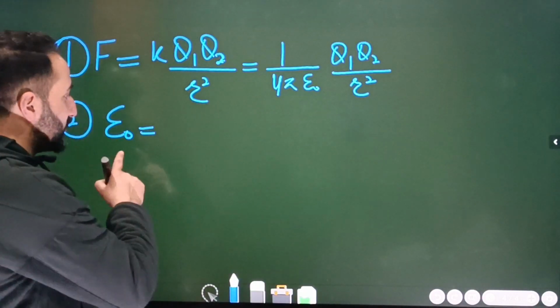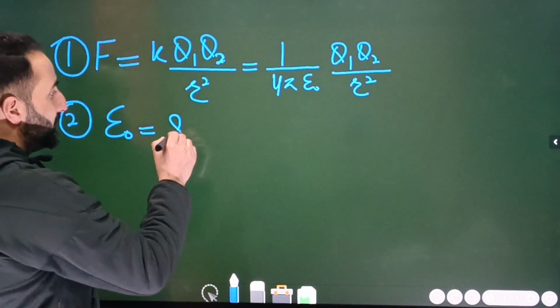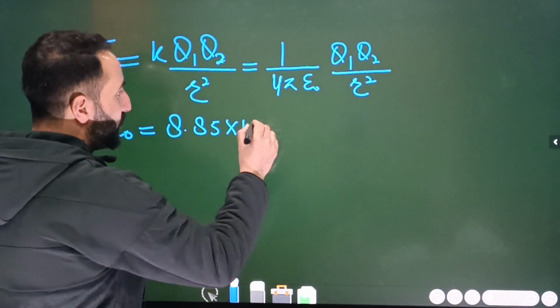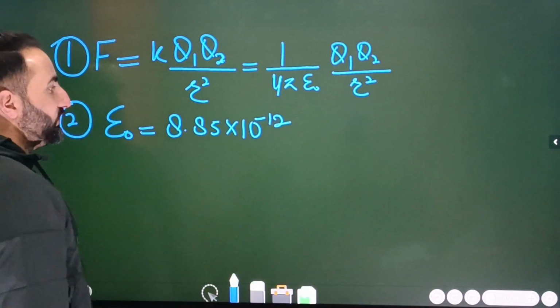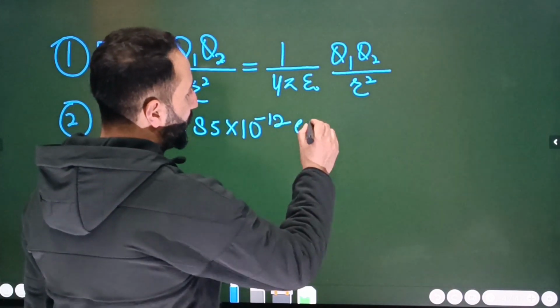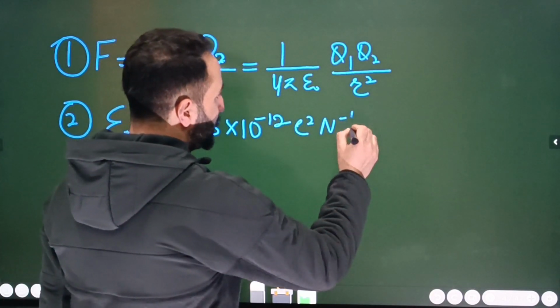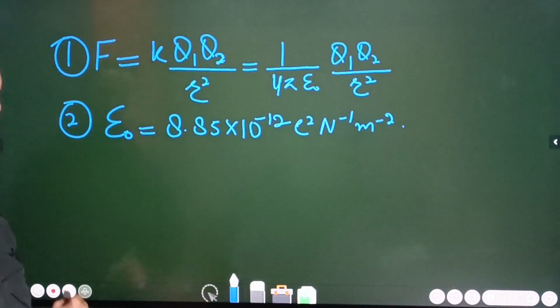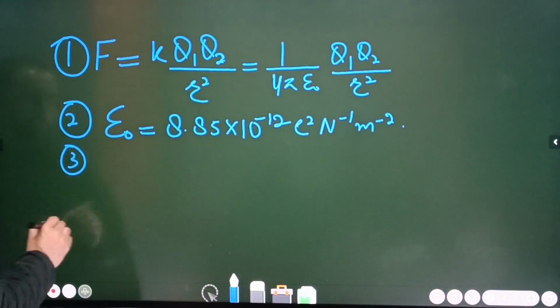Now keep in mind, the value of epsilon naught is 8.85 into 10 raised to the power minus 12, a vanishingly small value. 8.85 into 10 power minus 12. The unit is Coulomb square per Newton per meter square. Coulomb square per Newton per meter square is the unit. That is point number 2.